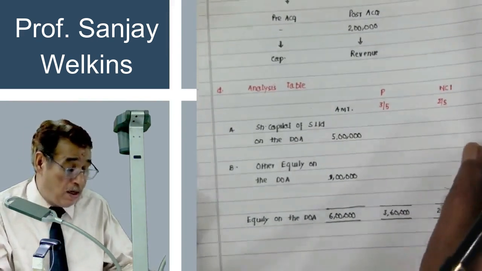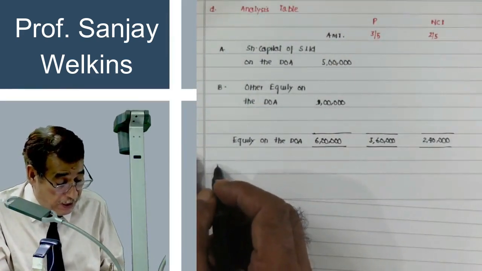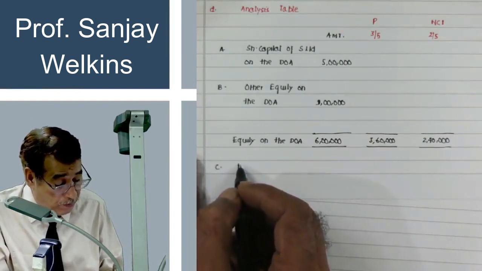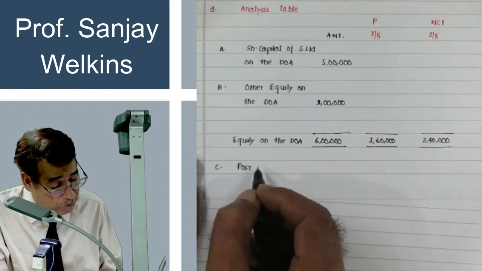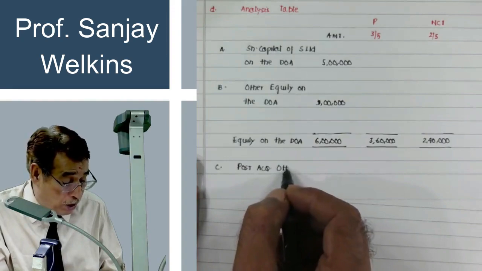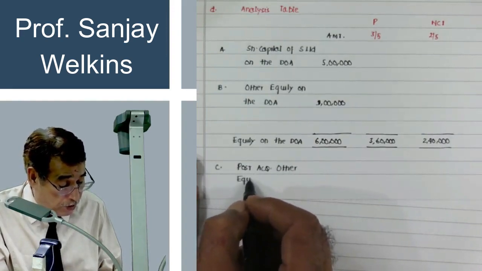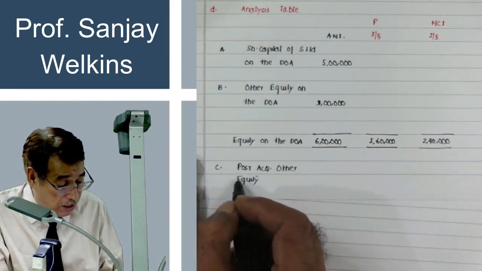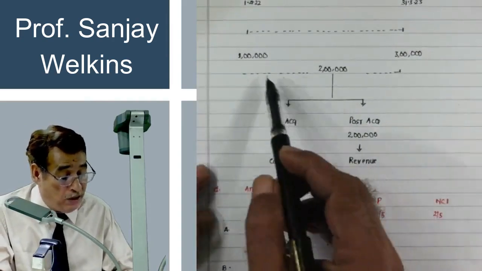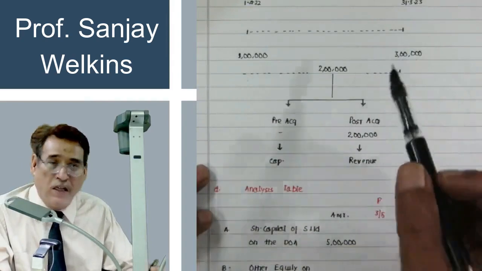Now, it is also important for you to write here post acquisition other equity. That means whatever profits or reserves subsidiary company has earned in the post acquisition period. As we saw here, subsidiary company in the post acquisition period has earned 2 lakh worth of equity. That is why the closing balance is 3 lakh.